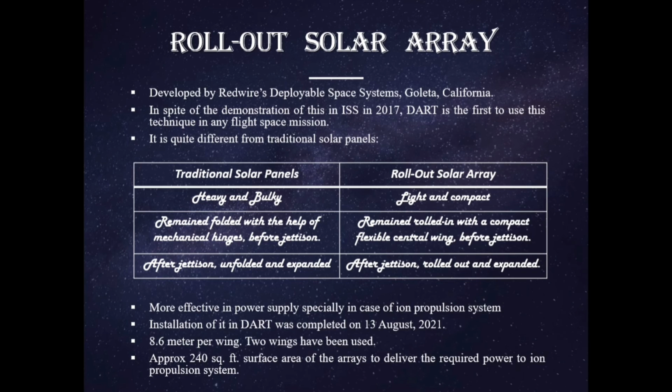Installation of it in DART was completed on 13th August 2021 at the Applied Physics Laboratory. It is approximately 8.6 meters per wing in length, of course. Two wings have been used here in DART. Approximately 240 square feet of surface area of the arrays delivers the required power to the ion propulsion system. Move on to the next slide.